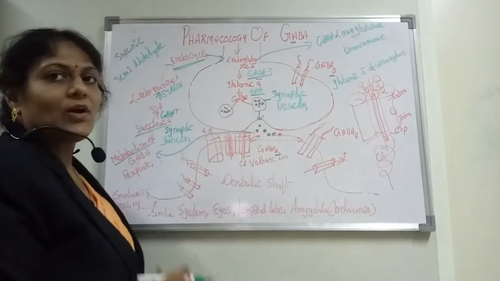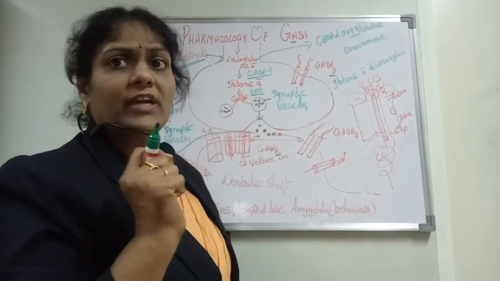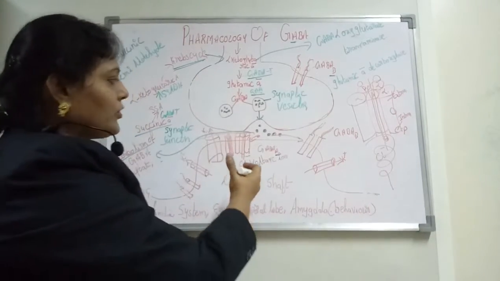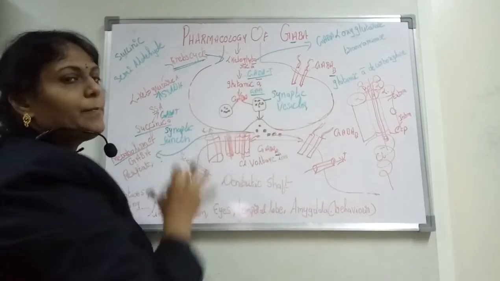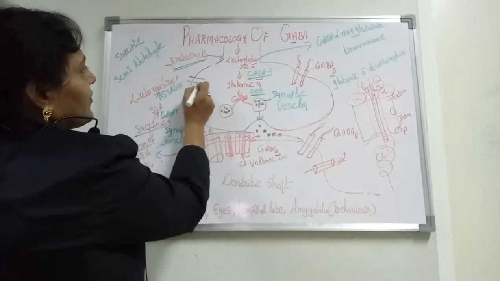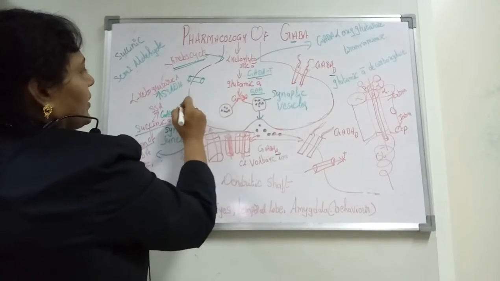And so I want to give you a small picture of what is happening in the presynapse before going to the postsynapse. On the surface you have different types of channels over here.